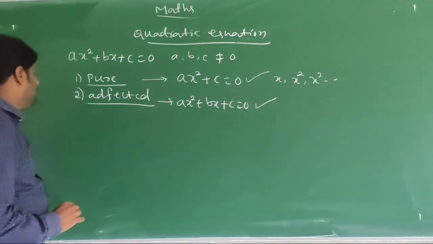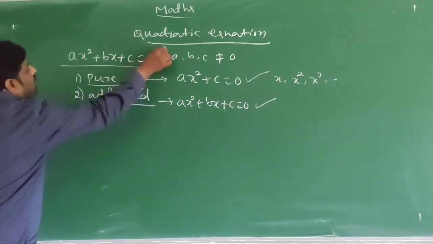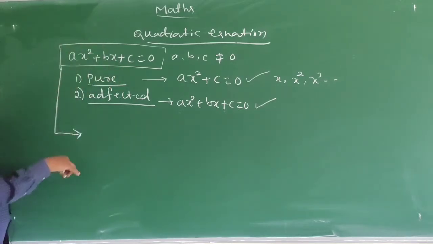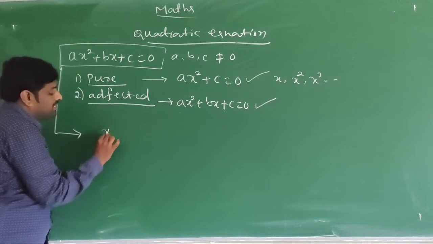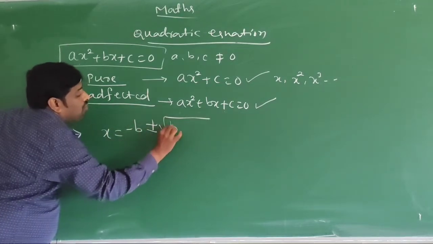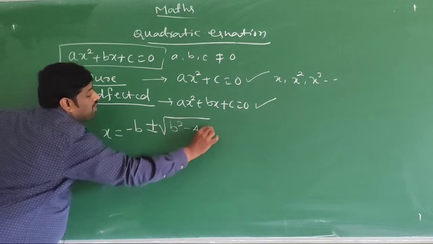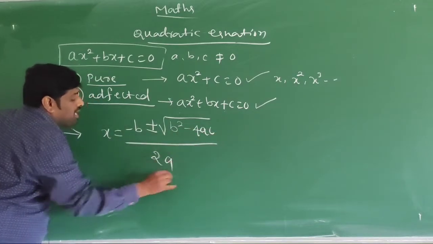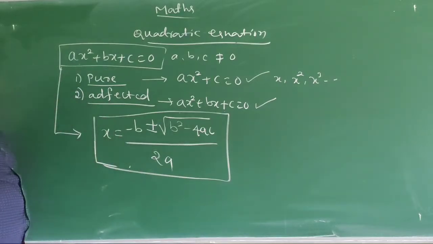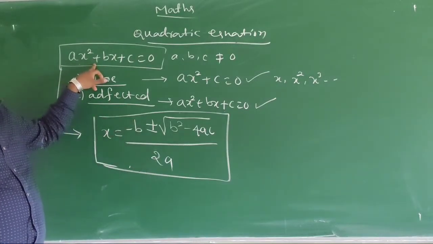And again we will move on. For this equation we have one formula, called Sridhara's formula. For ax square plus bx plus c is equal to 0, x is equal to minus b plus or minus square root of b square minus 4ac, divided by 2a. This is called Sridhara's formula, the formula for the quadratic equation.